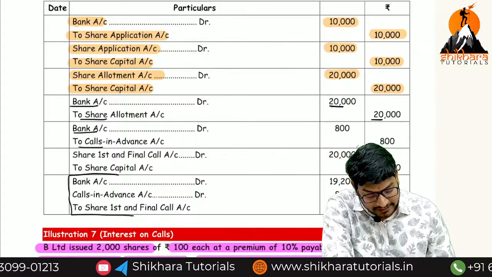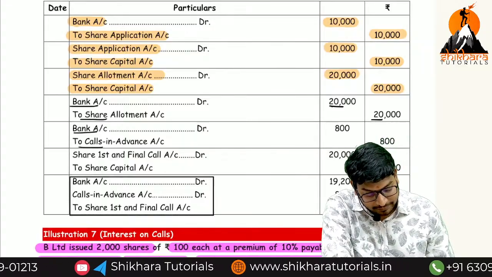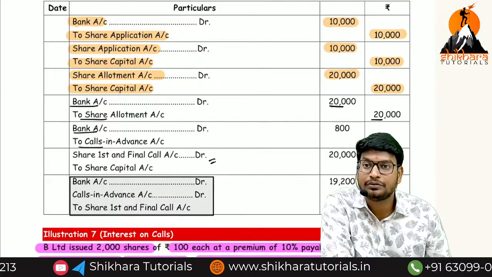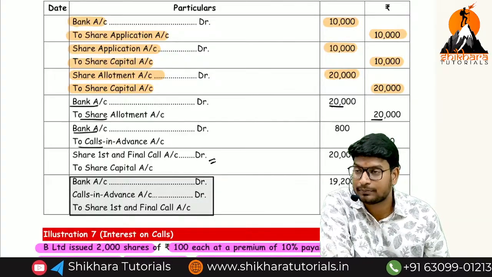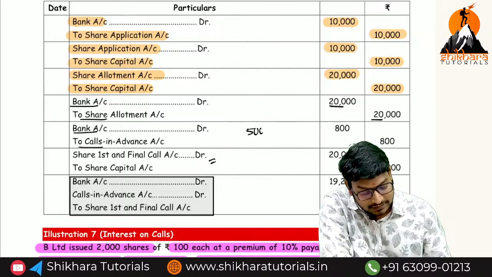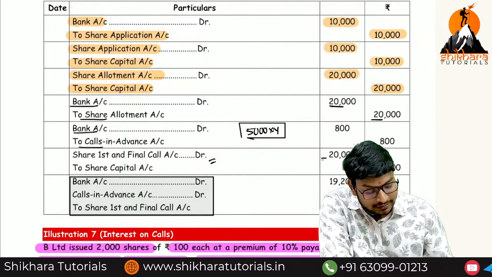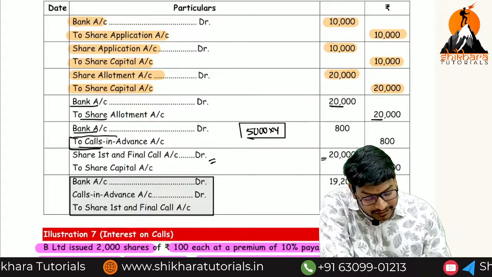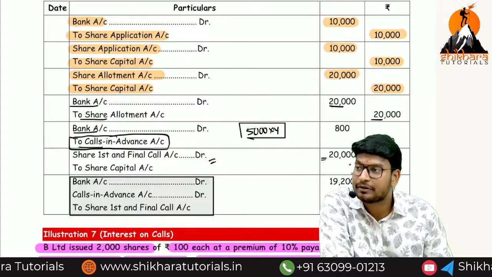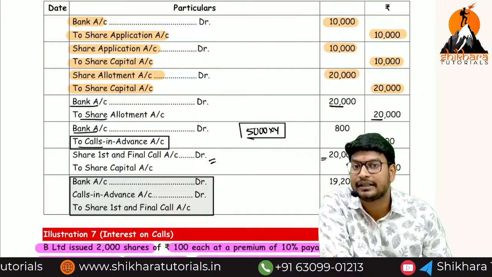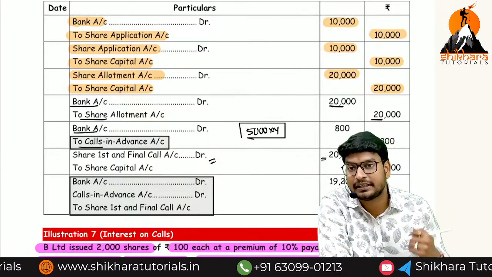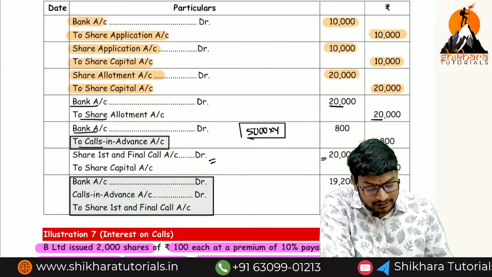We have to reduce here, in this entry. Here we have to write the due for total shares. How many total shares? 5,000 into 4. That is equal to how much? 20,000. But this calls in advance, we have to reduce in which entry? At the time of receipt entry or at the time of due entry? At the time of receipt entry only we have to reduce that amount. What is the entry we are going to get?